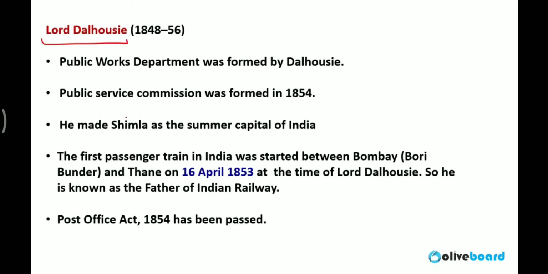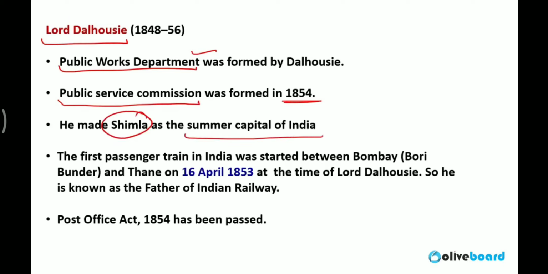Dalhousie took some other very important decisions in India. The Public Works Department was started by Dalhousie, so he was the founder of PWD in India. The Department of Public Service Commission was formed in 1854 by Lord Dalhousie. Shimla was made the summer capital of India by Dalhousie. On 16 April 1853, the first passenger train in India, from Bombay, that is Bori Bandar, to Thane, was started at the time of Lord Dalhousie. So he is known as the father of Indian Railways.